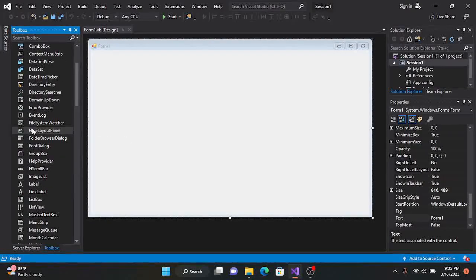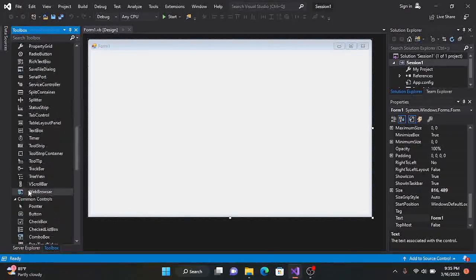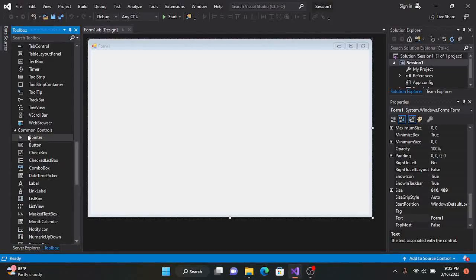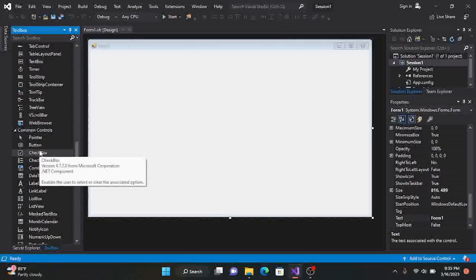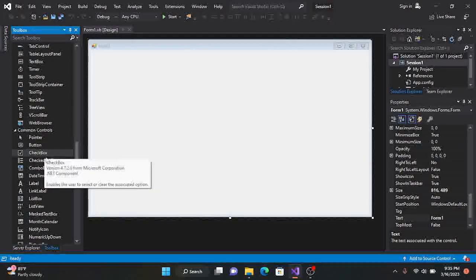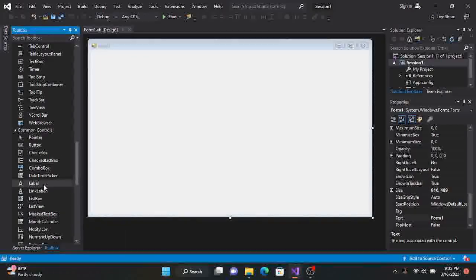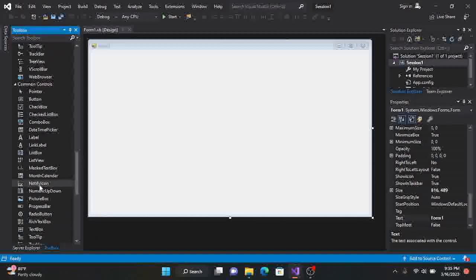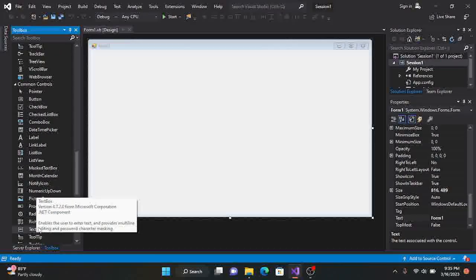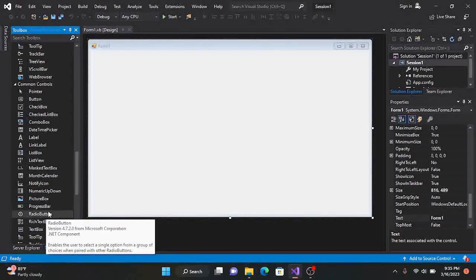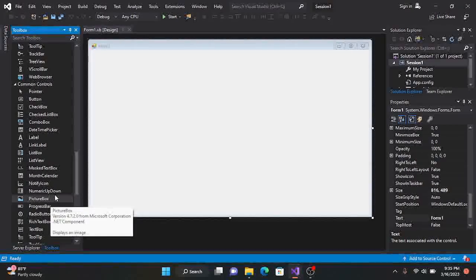Let me scroll down to see what you see: Common Controls. So these are some of the common tools we use in building our app, like the button, the checkbox, the text box, the label, the rich text box, the radio button, the progress bar, the picture box. There are a lot of them. We get used to them as we use them in our projects.